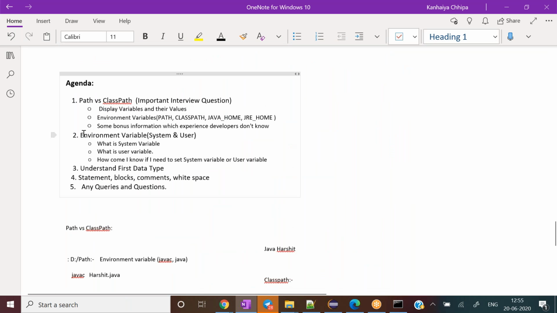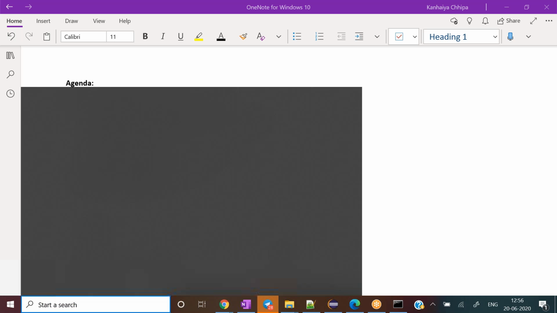Okay, let's try to understand again a very important concept related to the environment variable and the system and user level related variables. I'll show you one more time the control panel.